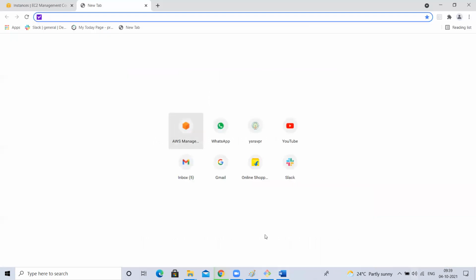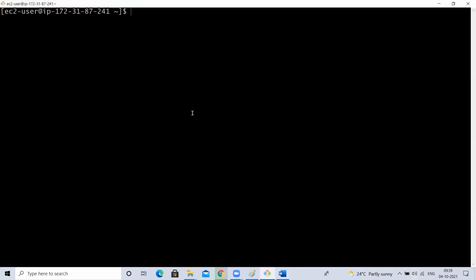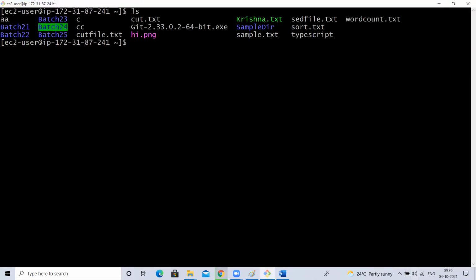What is this tree? For example, I type ls. I want to see this data in a recursive way. How to see that recursive way? There is a sample directory, batch 24. It has some other directories inside. I want to see everything in a recursive manner. How to see that using the ls command?